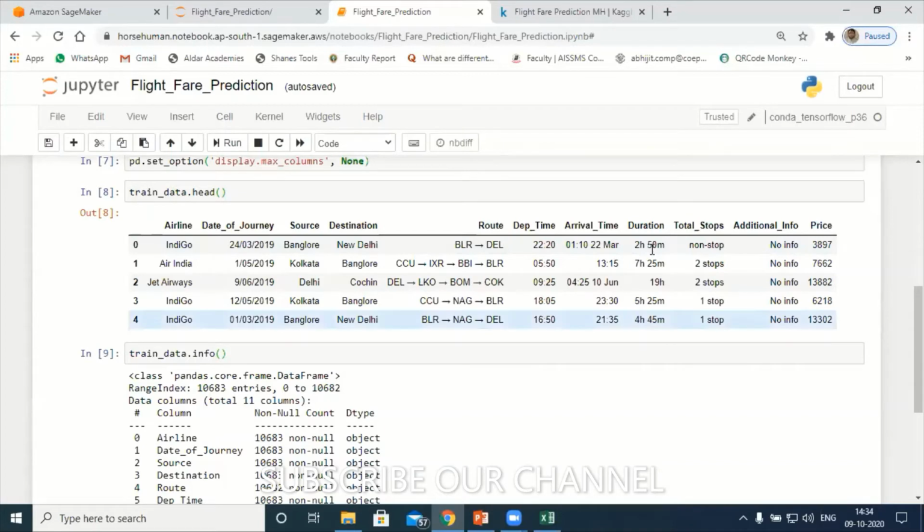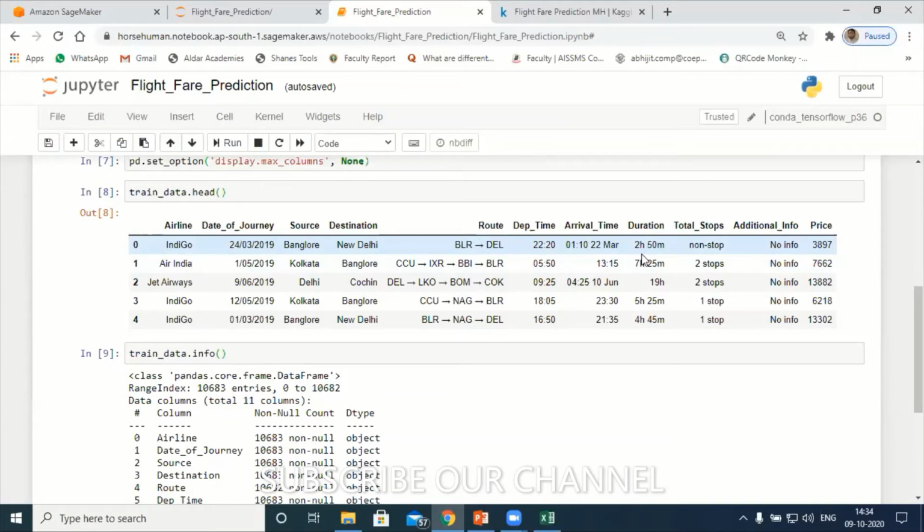Have a look at the duration. If you check the size there, the size of the duration is 2, with hour and minute. The duration is obviously 2. So here hour is there and minute is there. I cannot keep hour and minute separately, so I have to convert it into one single format.